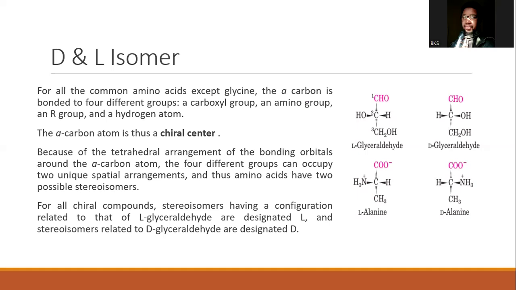Glycine does not have a chiral carbon simply because of the groups that contribute to building the outermost orbital of the carbon in glycine. You have two groups that are similar, which is hydrogen. So you have two hydrogens attached to the alpha carbon, along with the carboxyl and the amino group. That makes that carbon a non-chiral carbon. So glycine does not have a D and L isomer.